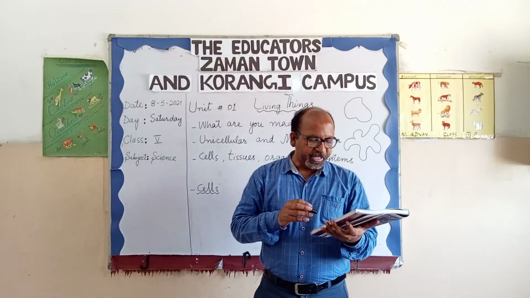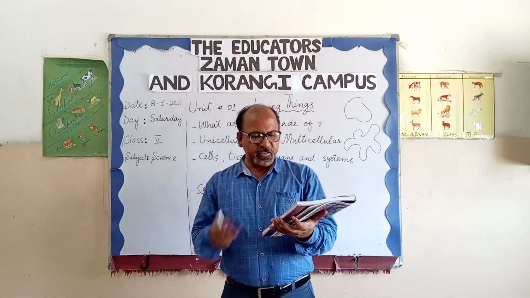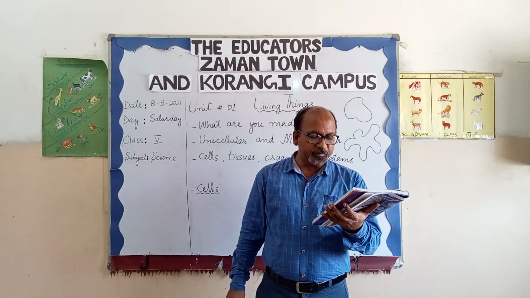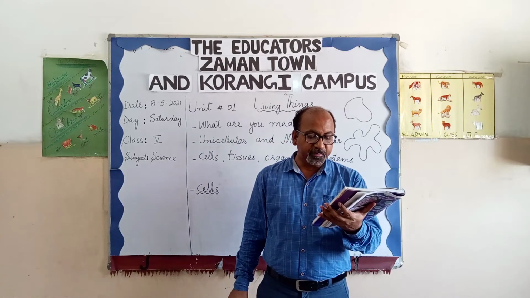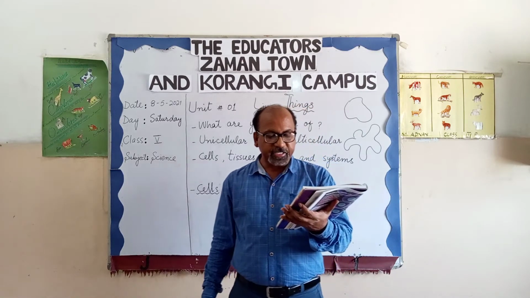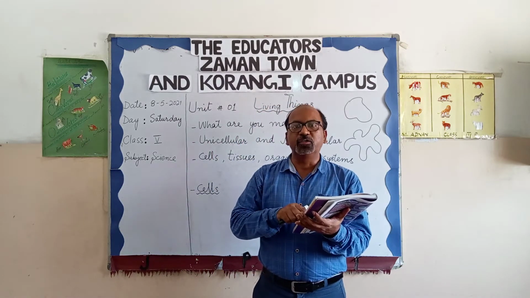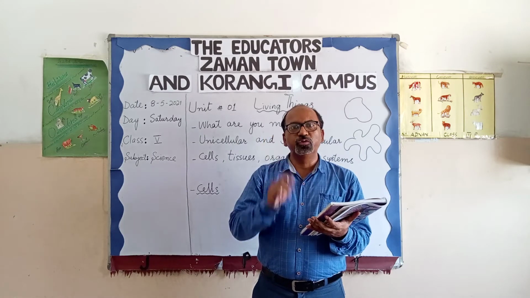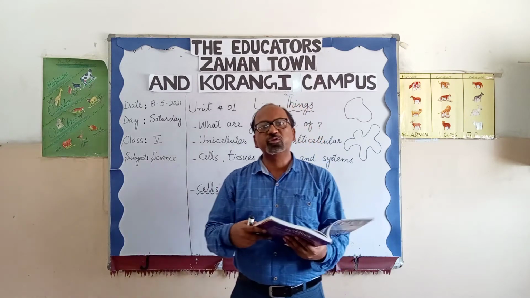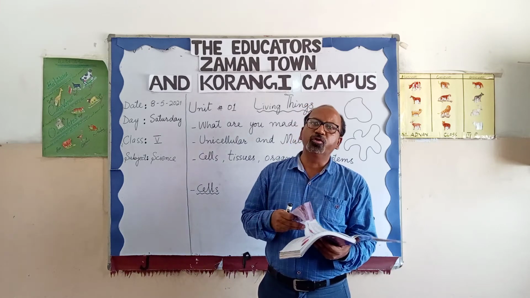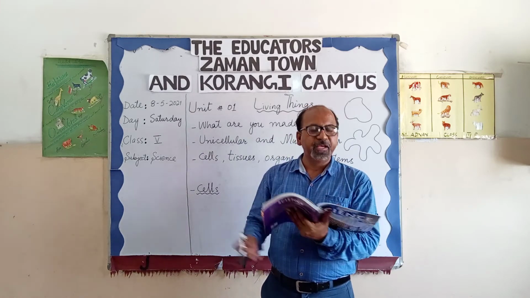And next, there is a work for you people: find the names of 10 to 12 unicellular organisms and write about them in your science journal. But we are not giving you this task as a homework. Okay, you just search the names of other unicellular organisms for your information only.